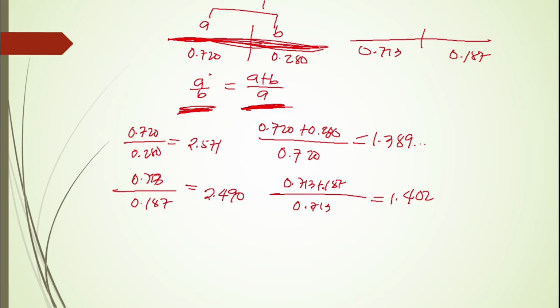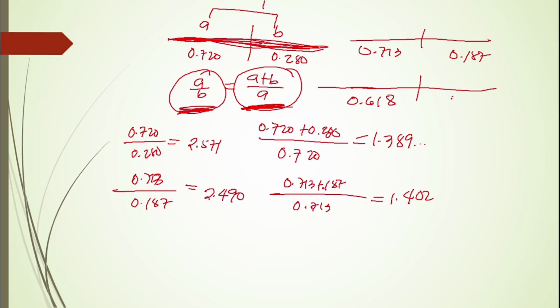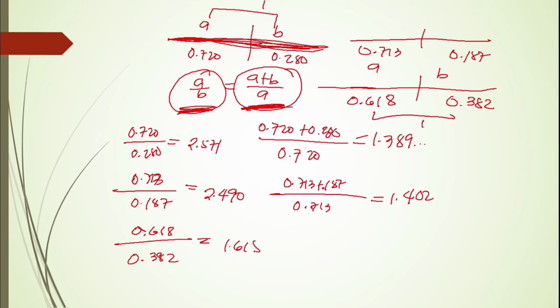So let us have another part. Let us divide this one, and this is the longer side, which is 0.618, and we have here 0.382. So this is our A, and this is B. The total of this one is equal to 1. So let us have first 0.618 over 0.382, which is equal to 1.618.